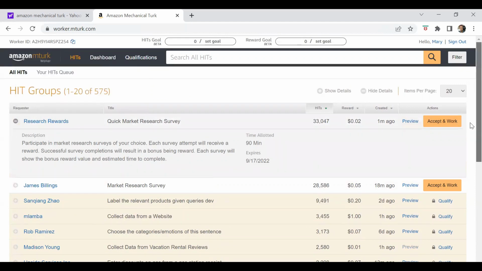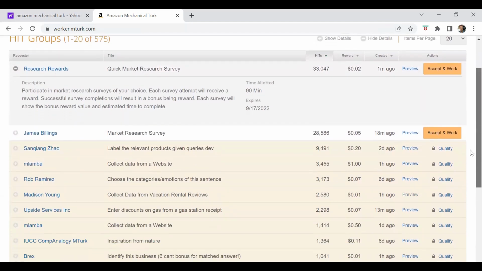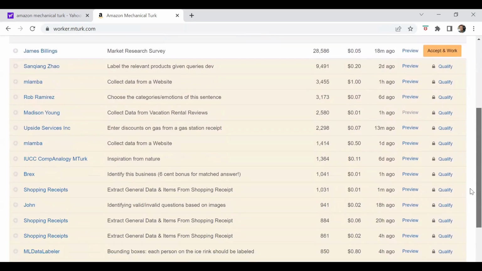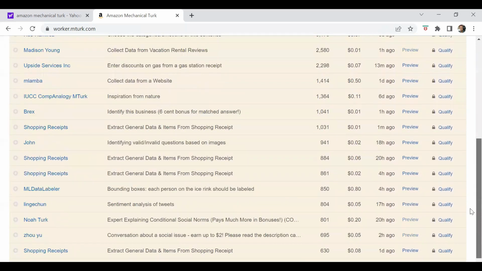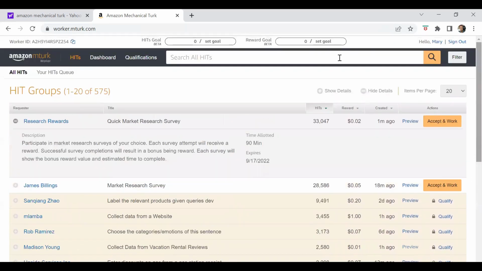I don't want to accept it. You click on submit, and once the requester is okay with your job, your account will be credited. You're going to be paid with your PayPal account, so you want to make sure that the Gmail you're registering is synchronized with your PayPal account.